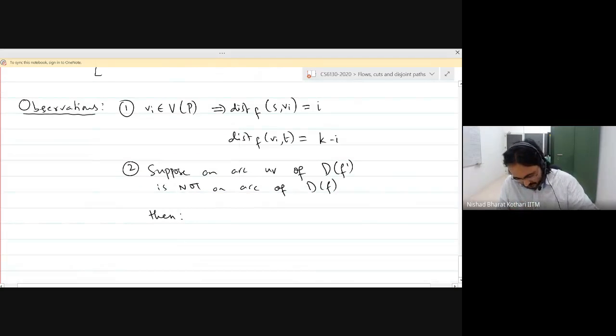So what we can say is that this has to be on the path P. And what will happen is that u will be vi and v will be vi plus 1, actually it will be the other way around.